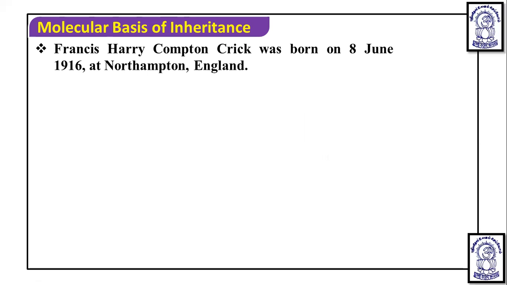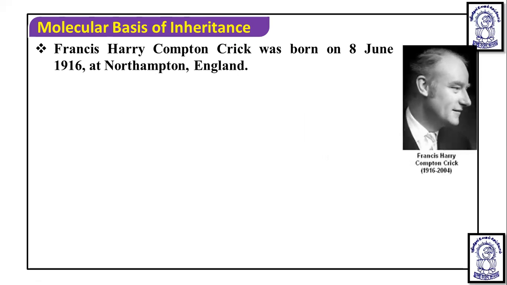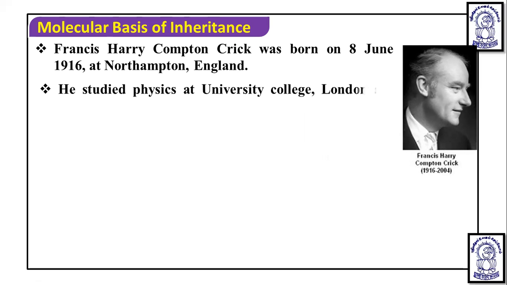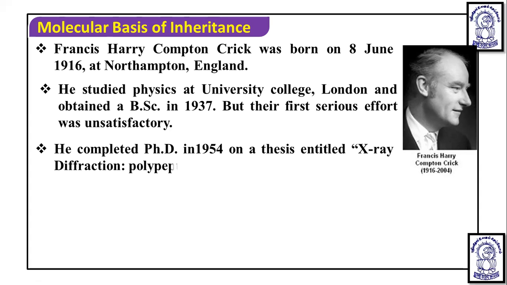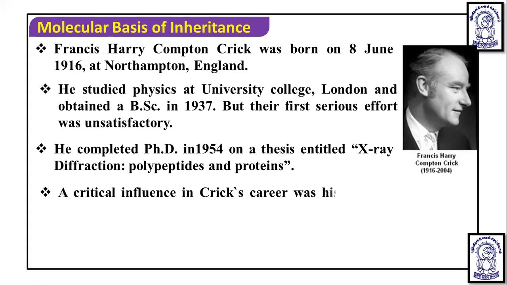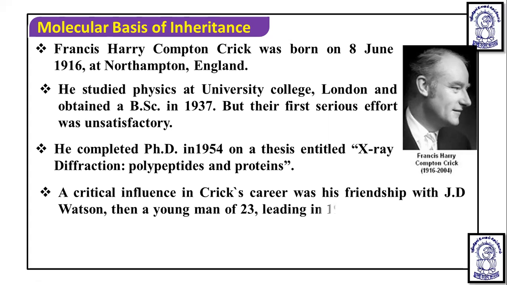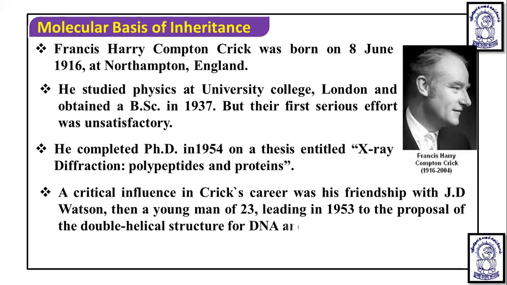Francis Harry Compton Crick, we call him FHC Crick, was born on 8 June 1916 at Northampton, England. He studied physics at University College London and obtained a BSc in 1937. He completed his PhD in 1954 on the thesis titled X-ray diffraction, polypeptides and proteins. A critical influence in Crick's career was his friendship with J.D. Watson, then a young man of 23, leading in 1953 to the proposal of a double helical structure of DNA and a replication scheme.